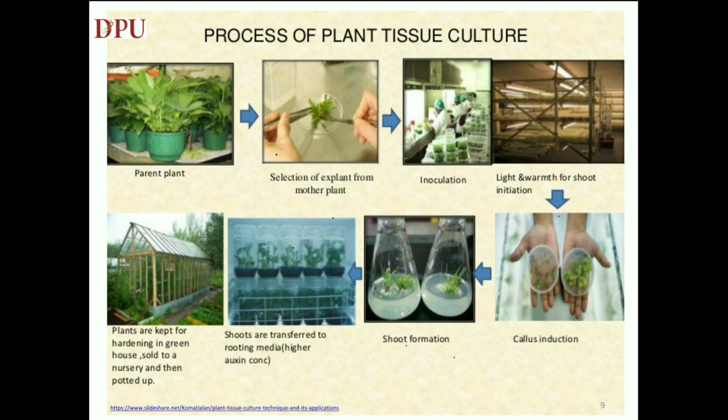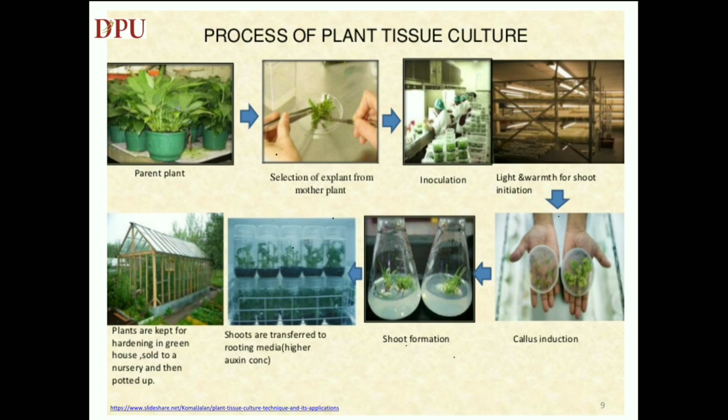Selection of mother plant and excision of explant, which is the plant material for culturing, is the beginning of the process. Inoculation of explant in suitable nutrient medium supplied with minerals and plant growth hormones. Incubation under suitable physical conditions of light, temperature and humidity plays an important role.